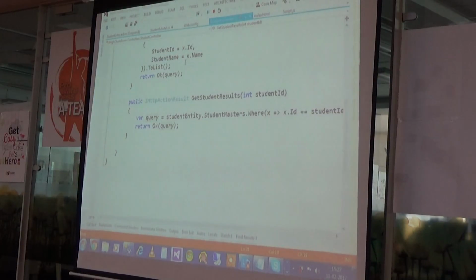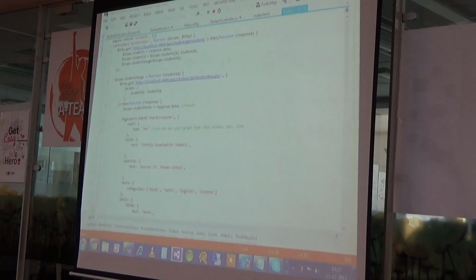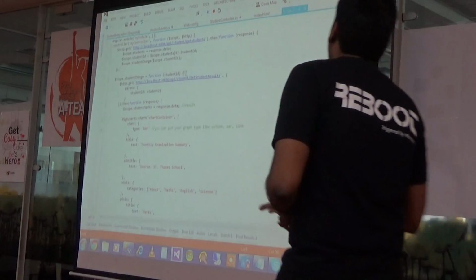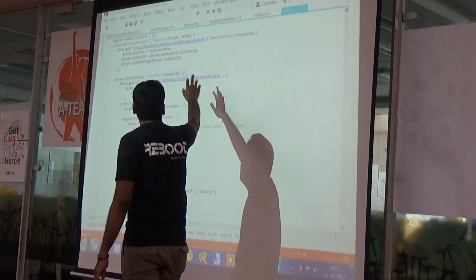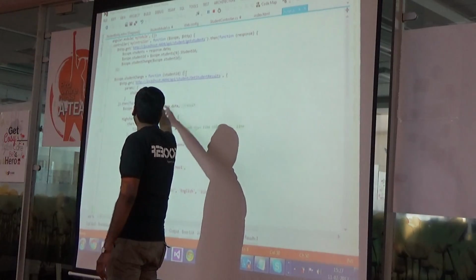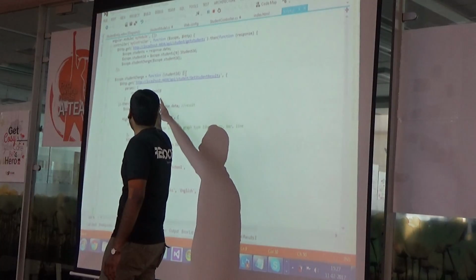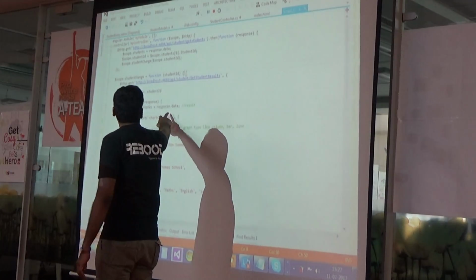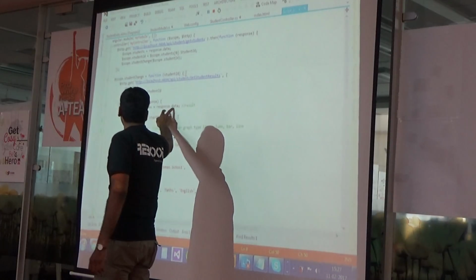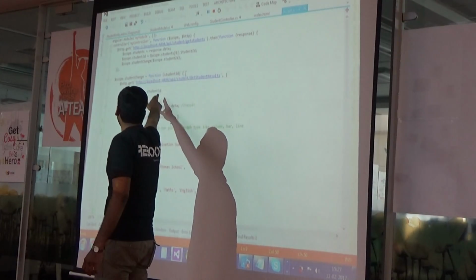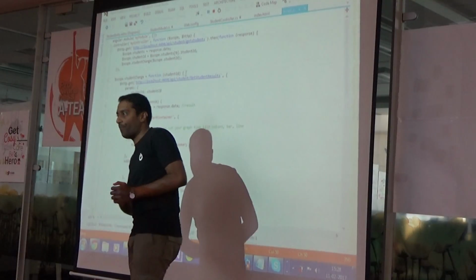After that, in the next step, I am going to use script.js. As I told you, we are using the studentChange method. So here we have the studentChange method, and we created this GetStudentResults method, which has the parameter student ID, and in the response I am going to use this student marks model. So all the student marks data on the basis of student ID will be stored here.